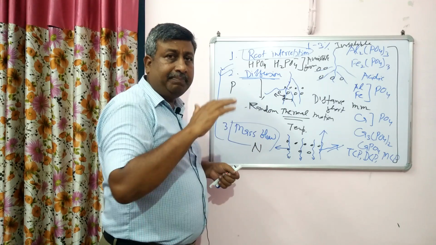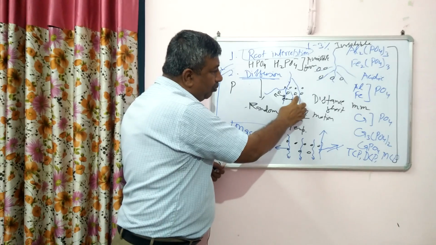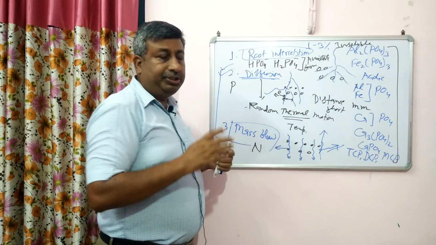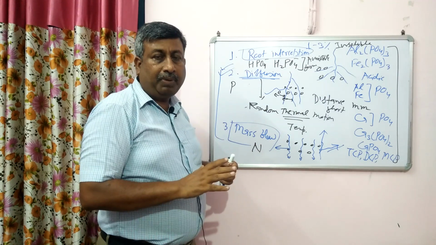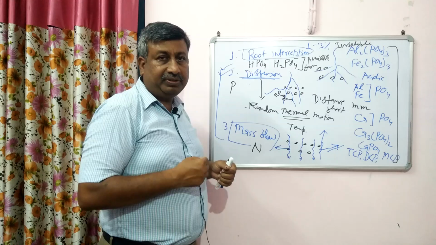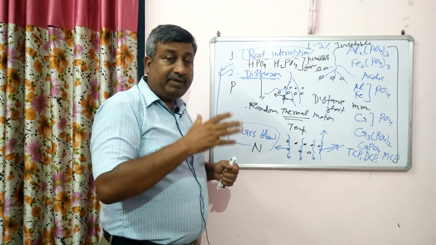In winter season, temperature is low, so that's why their vibration and oscillation is very less, so that's why their movement is very less. So availability is reduced. We are applying the fertilizer here, but it is not available to the plant. So that's why plants show phosphorus deficiency. So this is the reason that phosphorus deficiency is very common in winter season.